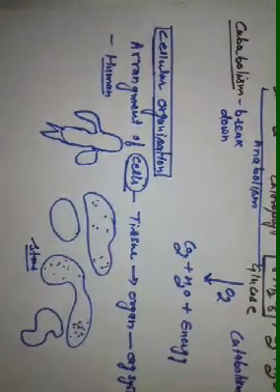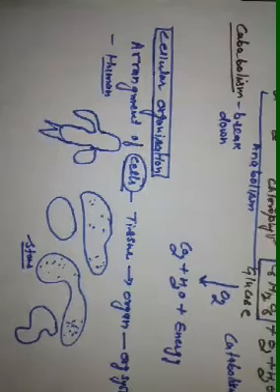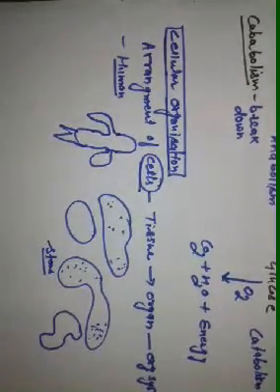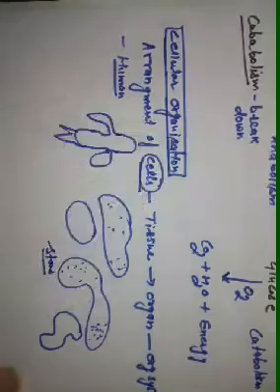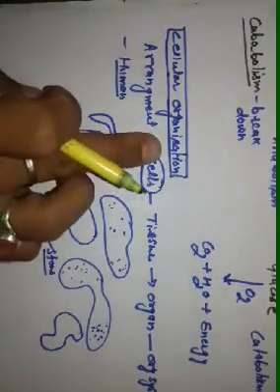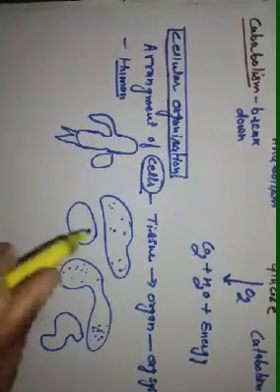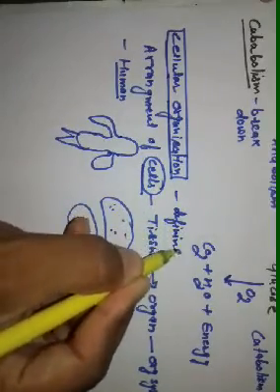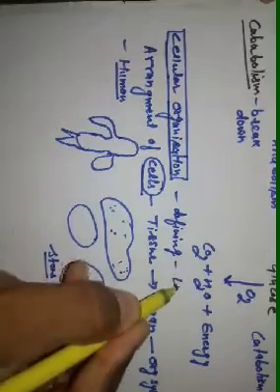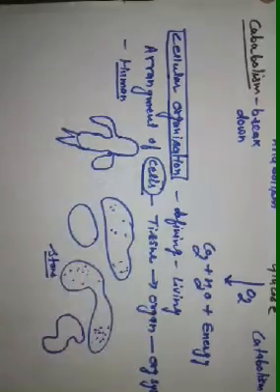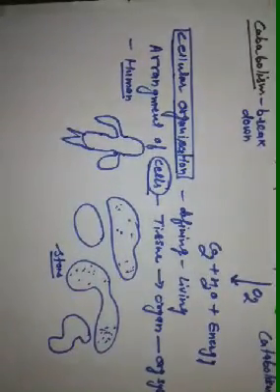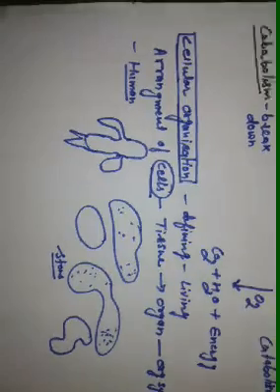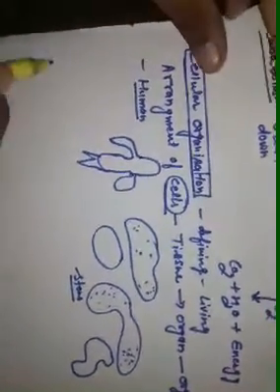When cells are arranged in a well arrangement, they form a well-structured body, called the organism. This is also a defining character of the living organism, because cellular organization you only see in living organisms.